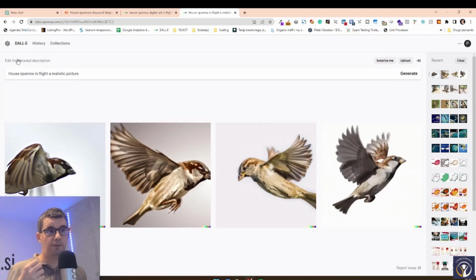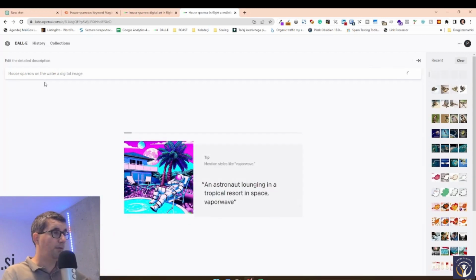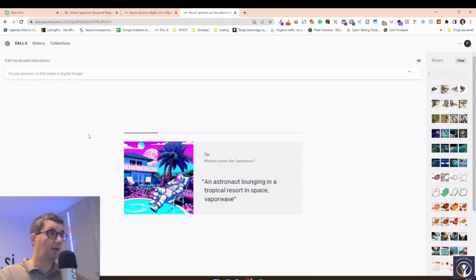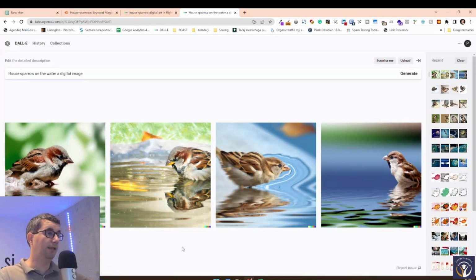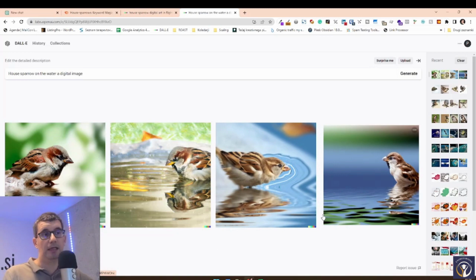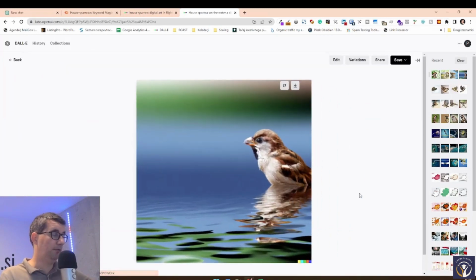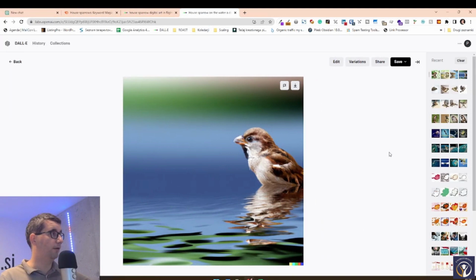And what is important for this one is that this is a unique image, never seen on the internet before. And it's created exactly as you would want it, right? So we don't want a house sparrow in flight, house sparrow on the water, digital image, and it's going to prepare a different kind of image. DALL-E is not really good with creating images with faces. It's not really good with creating images with specific things, realistic things. But in general, this one, a perfect picture of a house sparrow.